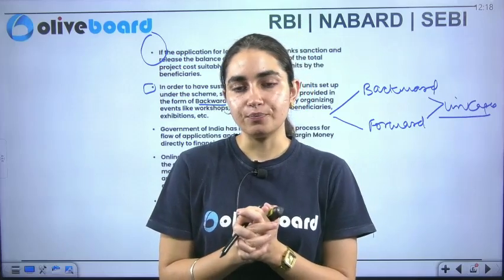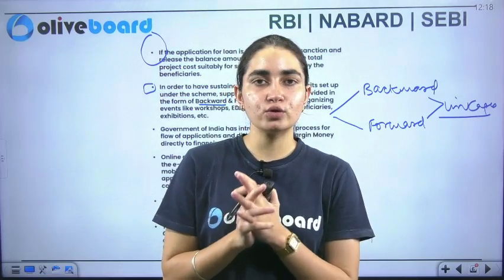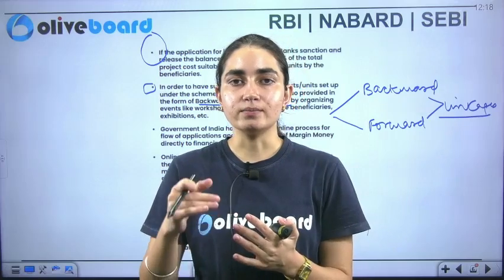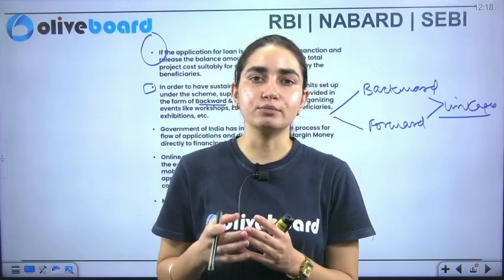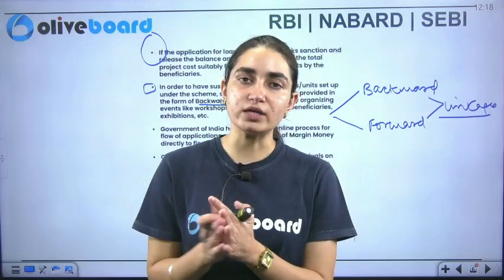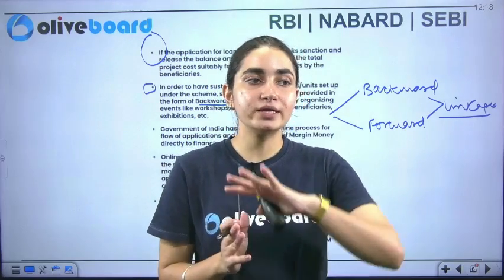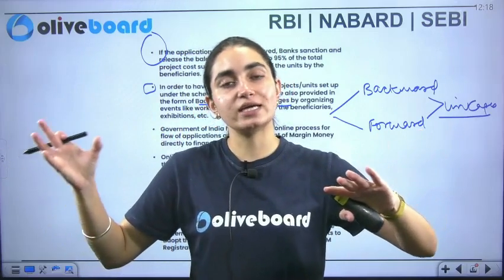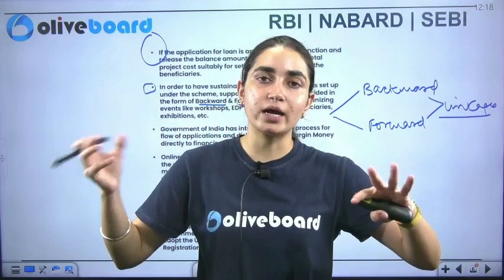So if I talk about the dairy sector, tomorrow you wake up and just hear that there is a surplus increase in the dairy sector. It means that the production in the dairy sector has increased so much. So how it is going to help the industries which are supporting this dairy sector, that is known as forward and backward linkages.